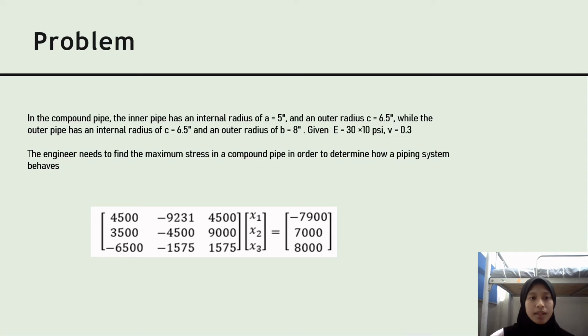That's all. The problem: in a compound pipe, the inner pipe has an internal radius of a equal to 5 inch and an outer radius c equal to 6.5 inch, while the outer pipe has an internal radius of c equal to 6.5 inch and an outer radius of b equal to 8 inch. Given E equal to 30 multiplied by 10 psi, v equal to 0.3, the engineer needs to find the maximum stress in a compound pipe in order to determine how a piping system behaves. We need to find the values of x1, x2, and x3.